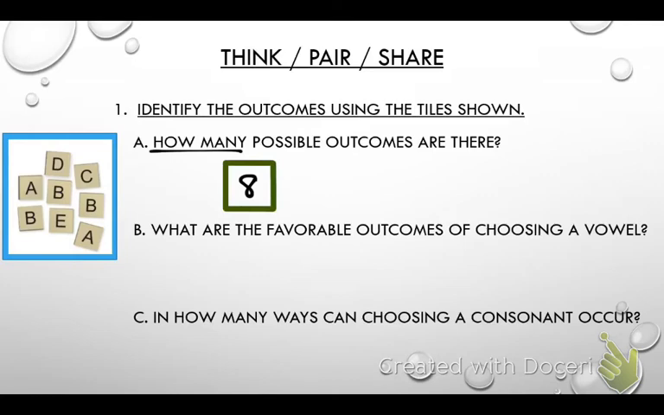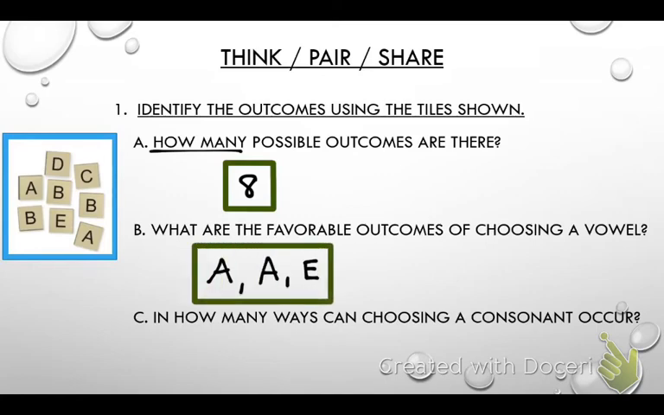Next up, it says what are the favorable outcomes? For this, I do not want a number. It says what are they? So, A and E. I know that there are 2 A's there, so I want you to write out 2 A's because there's 2 separate favorable A's and an E.